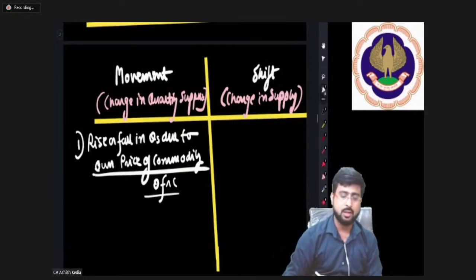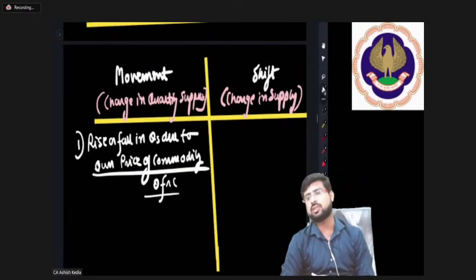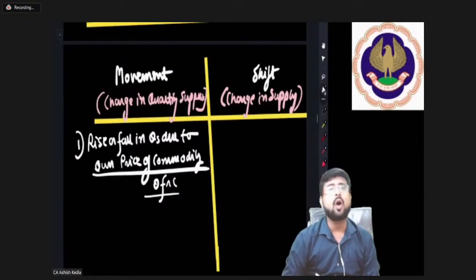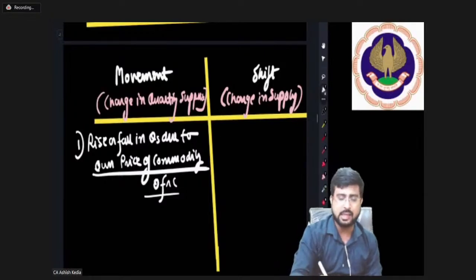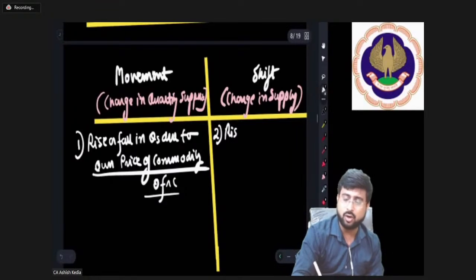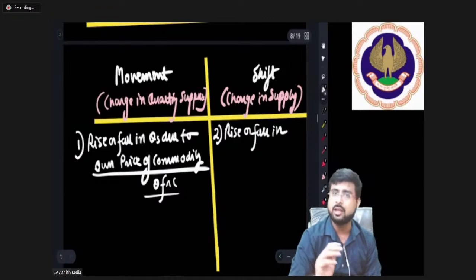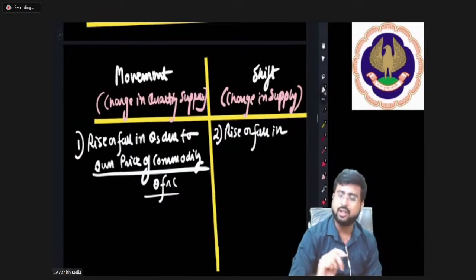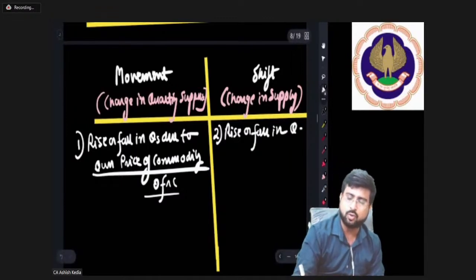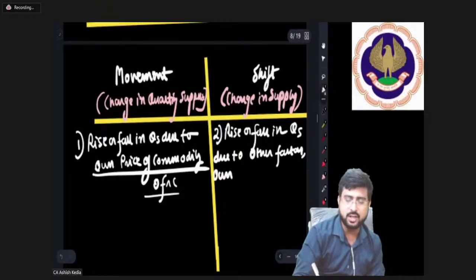But if there is a rise or fall in supply due to other factors affecting supply, own price remaining constant, then what did I tell you?